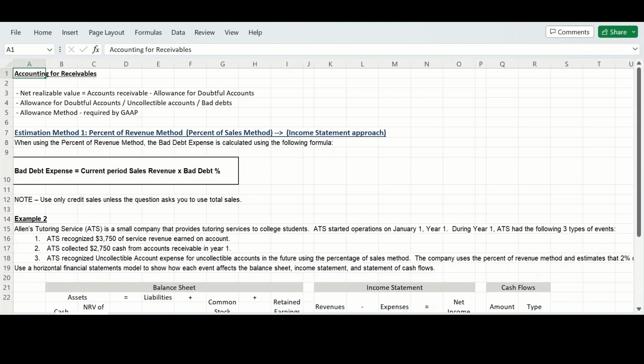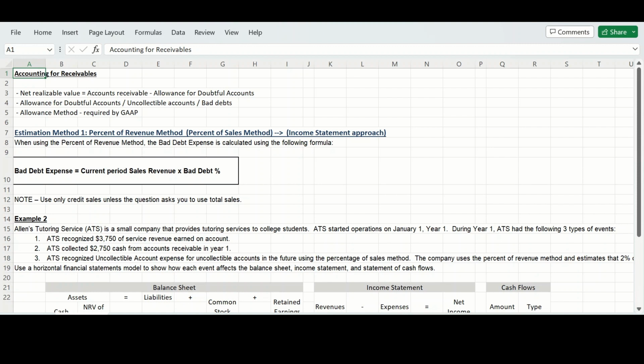Now, when we estimate uncollectible amounts, there are a few different methods we can use. The first of which is the percent of revenue method or the percent of sales method, and it can also be referred to as the income statement approach. When using this method, the bad debt expense can be calculated by taking the current period sales revenue times the percentage of bad debt.